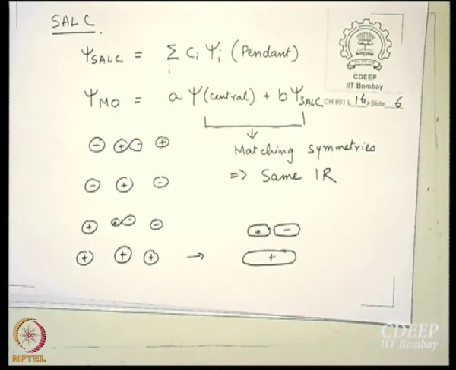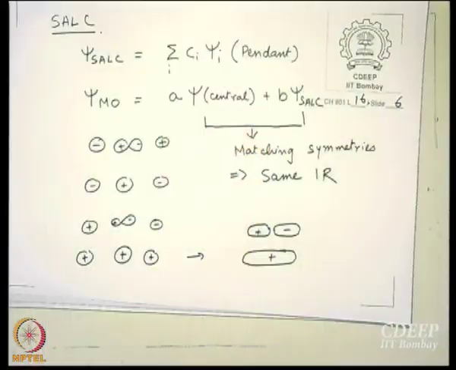It will look like the big sister of p orbital. All right, fine. And you know what the energy level should be in these cases.